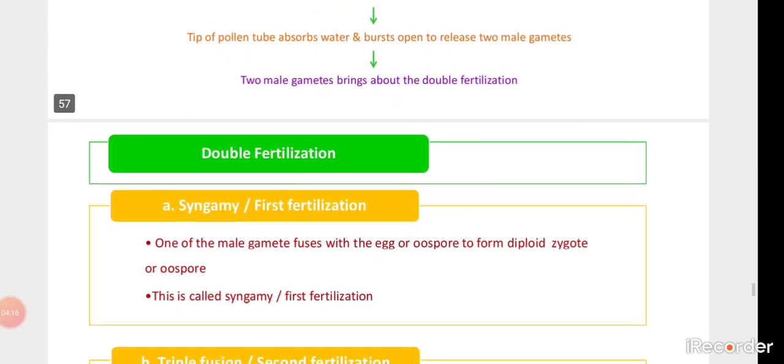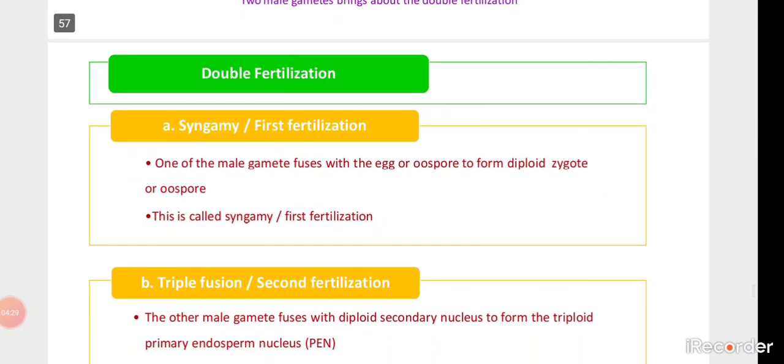Let us see about the first fertilization. It is also said to be syngamy. One male gamete gets fused with the egg cell. Another name for the egg cell is oosphere, to form the diploid zygote, and that whole process, that fertilization, is said to be syngamy.